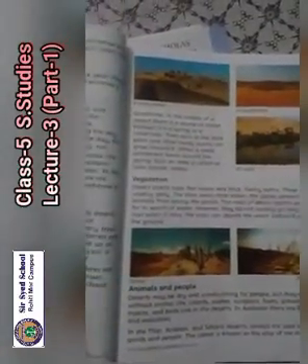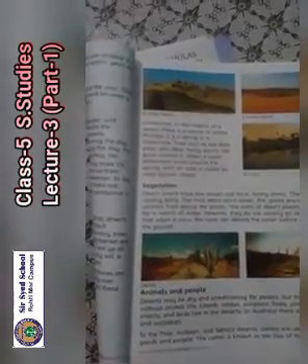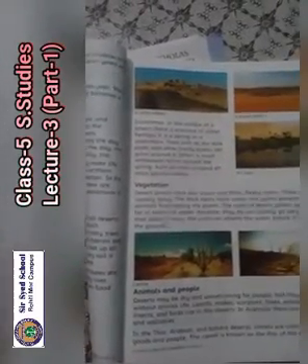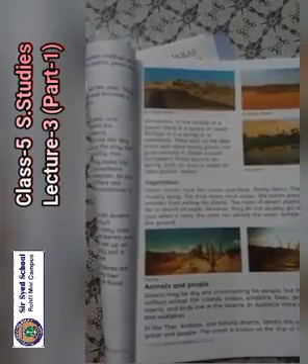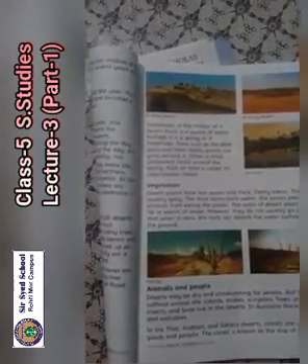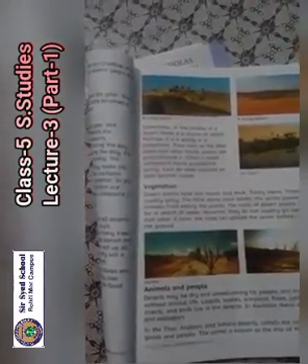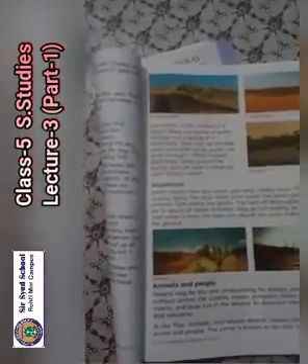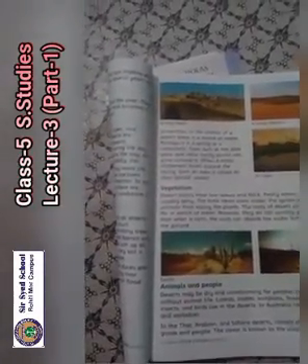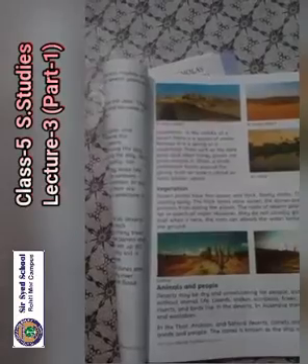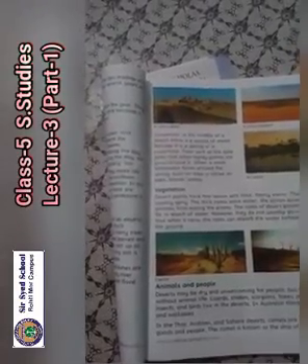Page number 17. Sometimes in the middle of the desert there is a source of water. Perhaps it is a spring or a water hole. Trees such as the date palm and other hardy plants can grow around it. Often a small settlement forms around the spring. Such an area is called an oasis.